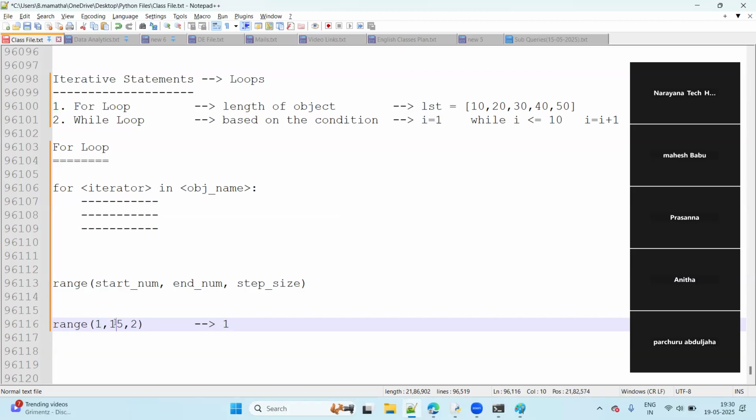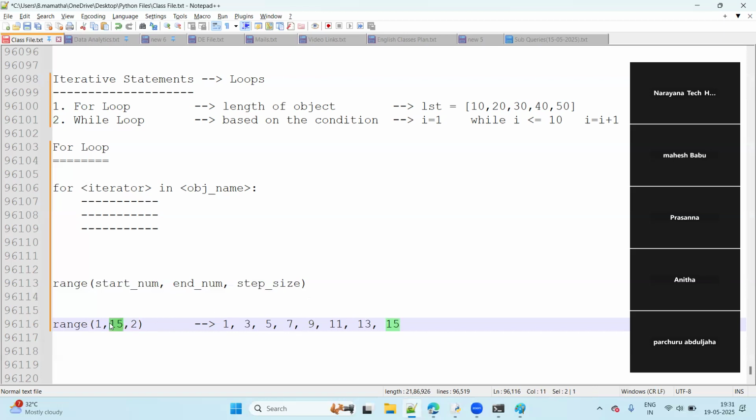But up to 15, we increment by 2 from the 1. 1 plus 2, 3. 3 plus 2, 5. 5 plus 2, 7. 7 plus 2, 9. 9 plus 2, 11. 11 plus 2, 13. 13 plus 2, 15. What is the end number? 15, guys. We should not exceed the 15.